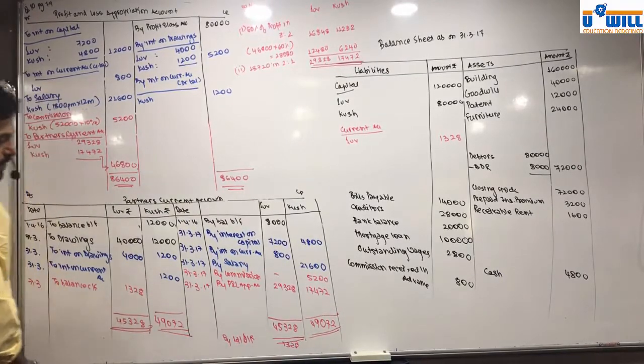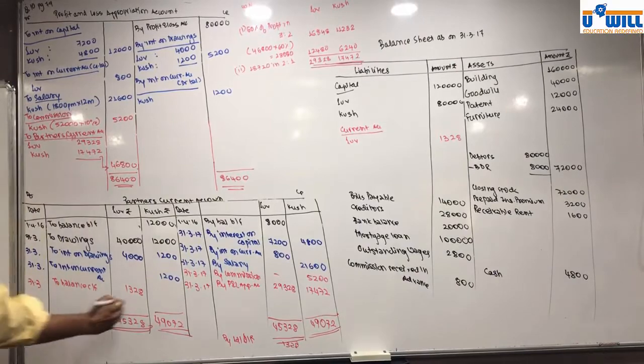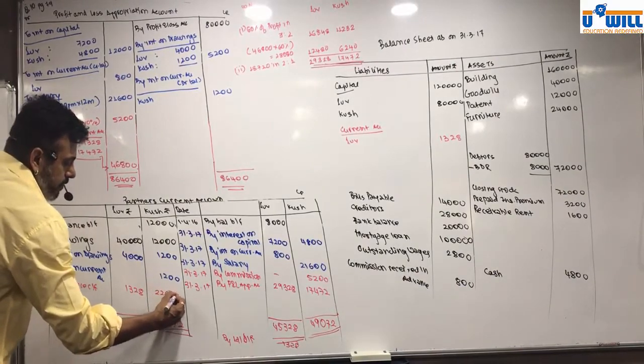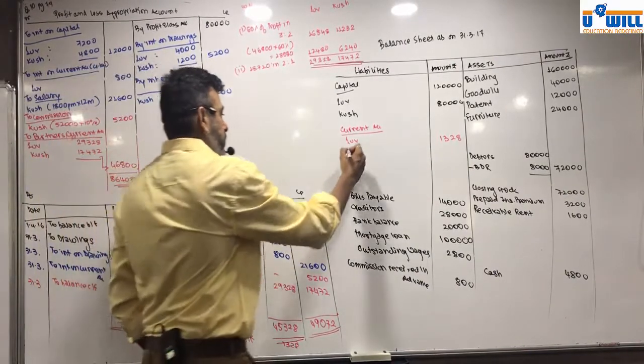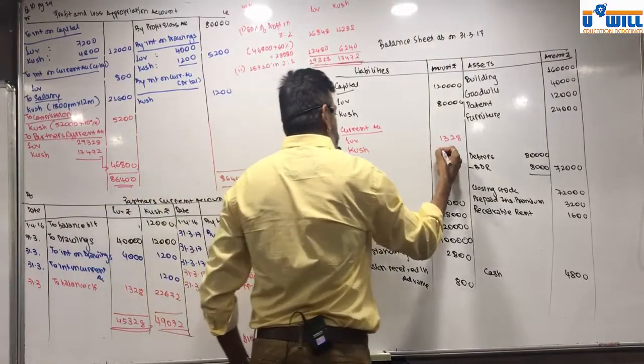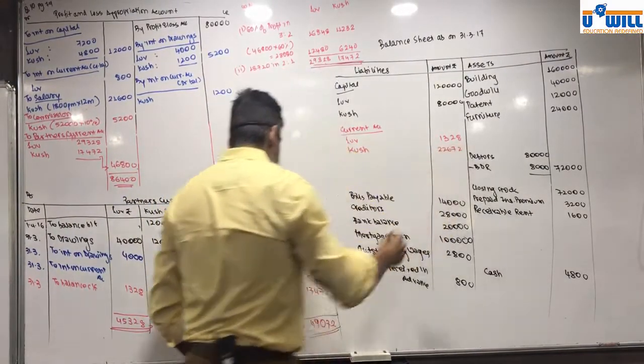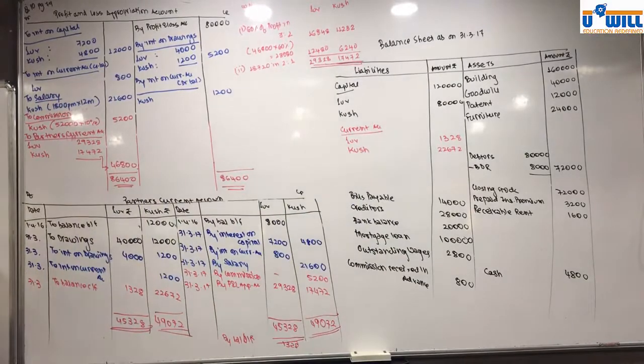Balance it. 2,272, Kush. Again a credit balance. Credit balance means it comes on the liability side. Is this clear to all of you?